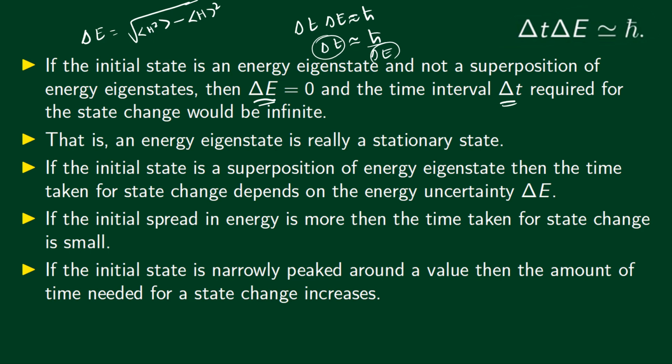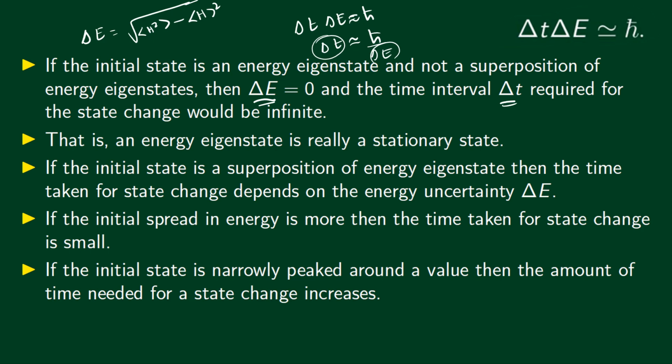Instead, if the initial state is a superposition of energy eigenstates, then there is some fuzziness in energy, some uncertainty in energy, or in other words, delta E is not equal to 0. And in that case, the time taken for a state change depends on the initial energy uncertainty. So if the initial spread in energy is more, then the time taken for a state change is small according to this relation. If delta E is greater, then delta t becomes smaller.